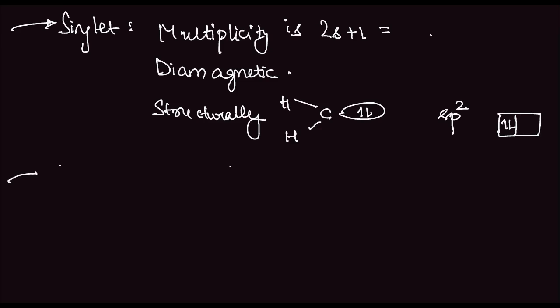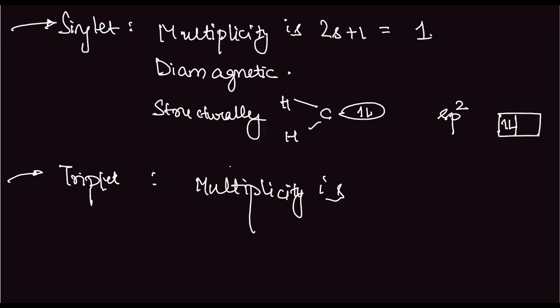Okay, triplet carbene. Triplet carbene has different properties. In the sense, the multiplicity in this case, here it was 1, here it's 2s plus 1, which is equal to 3 or minus 1. So when S is equal to 1, it becomes 3. When S is equal to minus 1, it becomes minus 1. So it is not plus minus 3, it is plus 3 comma minus 1. These are the possible multiplicities.